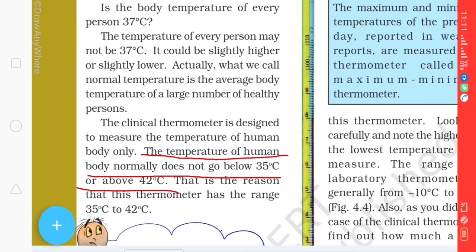So that is why the clinical thermometer ranges from 35 degrees Celsius to 42 degrees Celsius. So this is the reason.